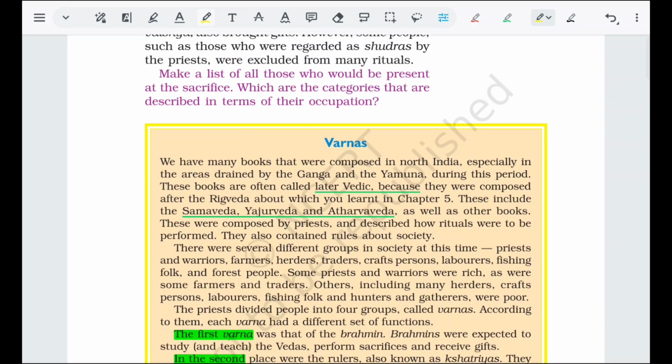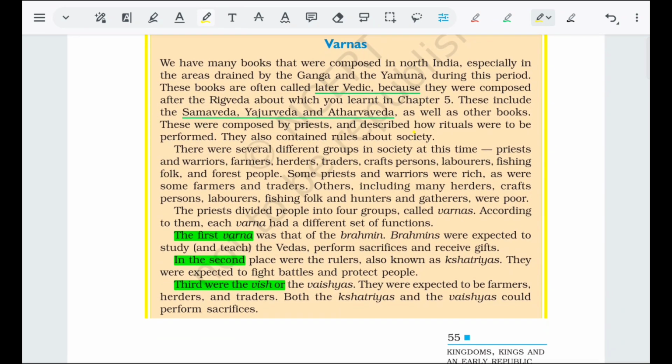So here the important one is the Varna system. So what are the Varnas? The first Veda is the Rig Veda, and later other books were also composed in North India. The other Vedas are the Samaveda, Yajurveda, and Atharvaveda, the three other Vedas. In all the Vedas we see the influence of the priest class. Now there were many groups in society where the priest was